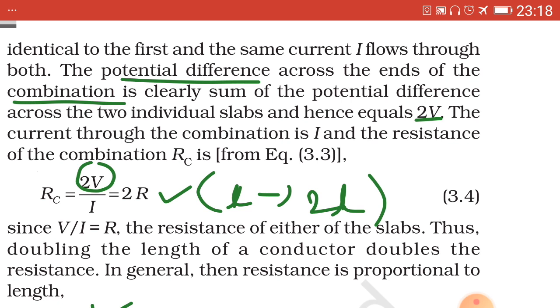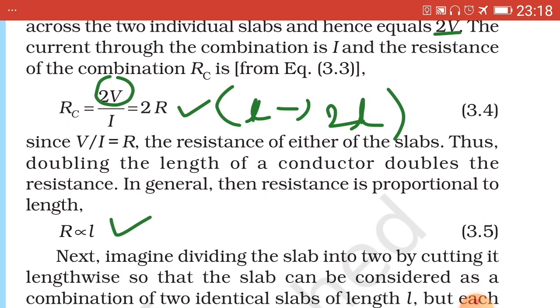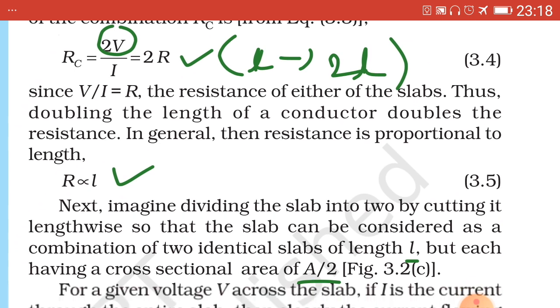This is the case when length L changes to 2L, that is we are doubling the length of the slab. Thus doubling the length of a conductor also doubles the resistance. In general, R is proportional to L, equation 3.5, which has been tick marked.